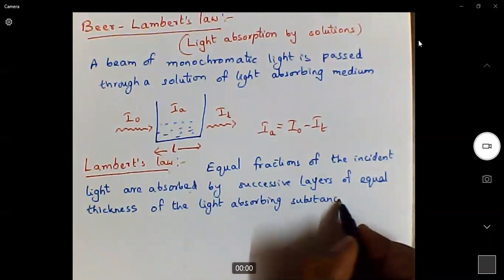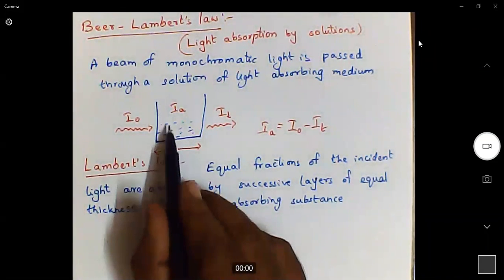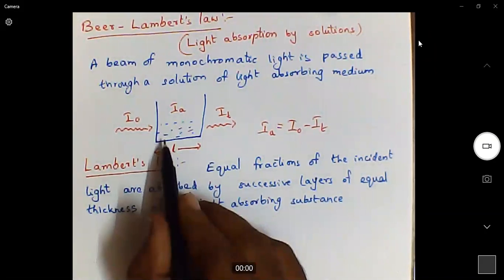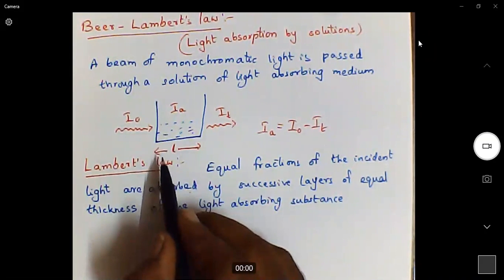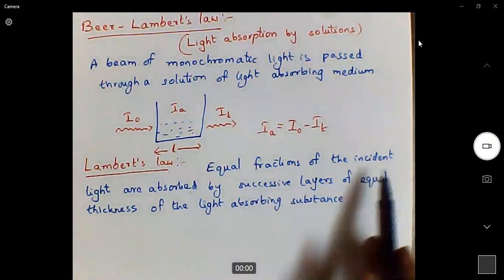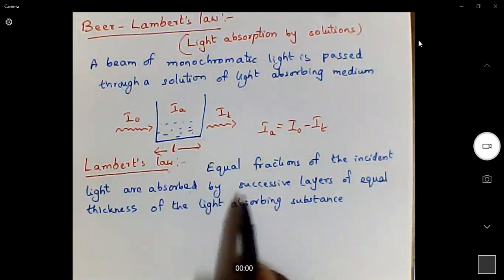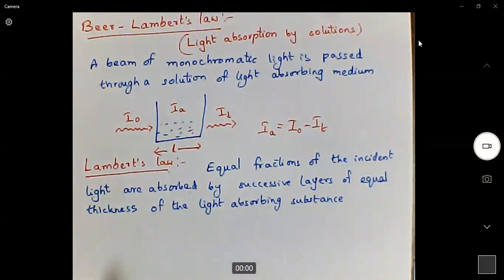What it means? For example, if we make this solution into 10 equal parts, that means each part is having equal length, then each part will absorb the same amount of energy. So equal fractions of the incident light are absorbed by successive layers of equal thickness of the light absorbing substance.